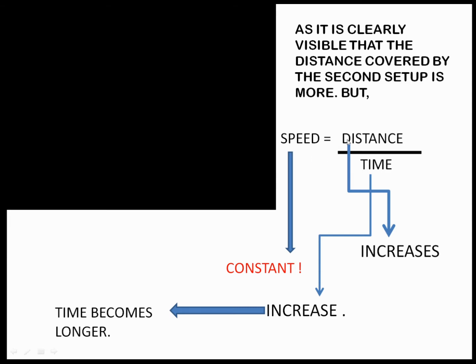Now we observed that the distance was increasing, but we also know that the speed of light is constant. It is not going to change if you do anything. So to maintain the speed of light constant, our time should also increase accordingly with the distance. Time increases, which means time becomes longer. Not able to understand? No worries guys, we will understand this with an example.